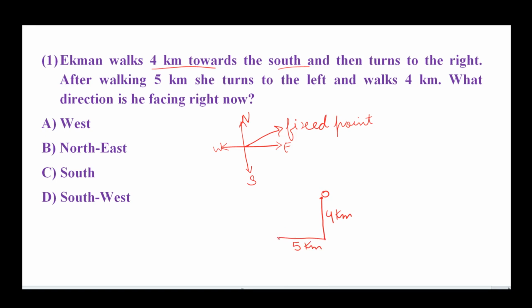So if you feel any confusion about in which direction he moves, where is the left or where is the right, make a basic diagram at that part. So this is the west direction, and from the west direction where is the left? Left is downside. So 4 kilometers. And the next is, what direction is he facing right now? We draw the basic diagram at this point, then he is facing the south side, so C is the right option for this question.